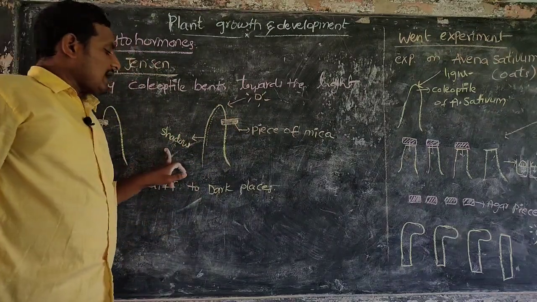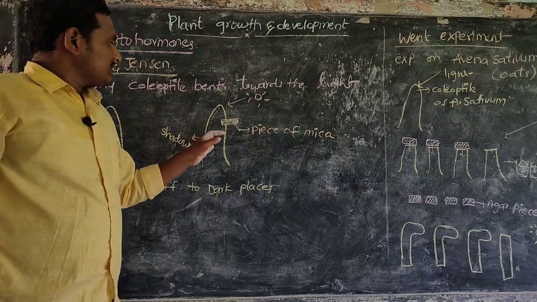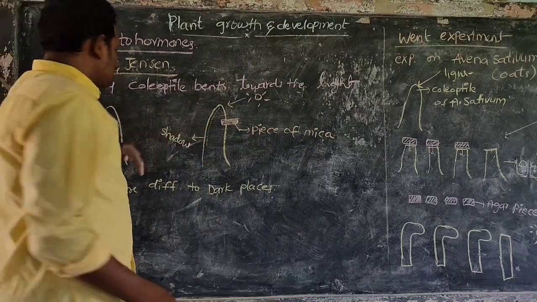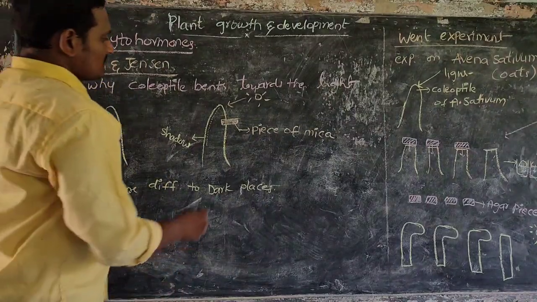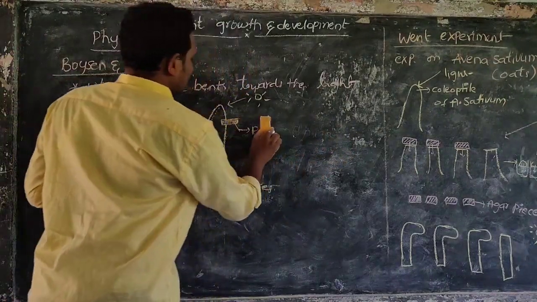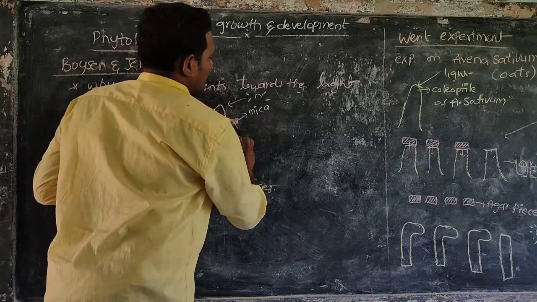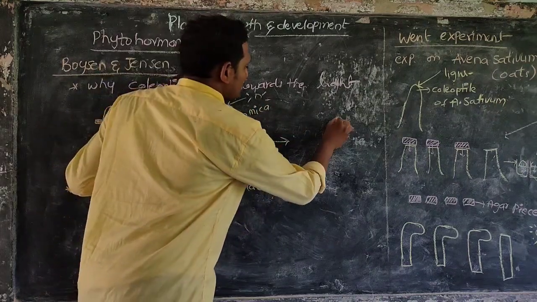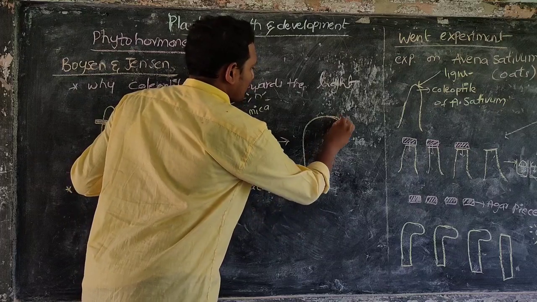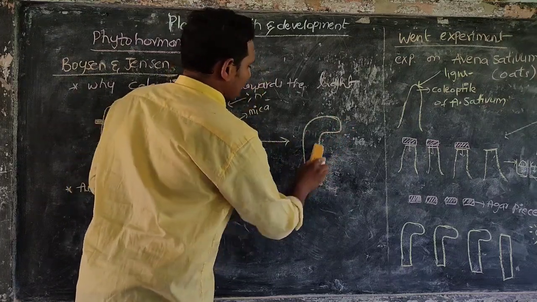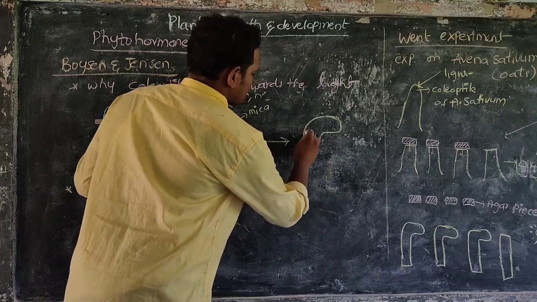That's why the shadow place shows bending. What he concluded is that this bends towards the sunlight.